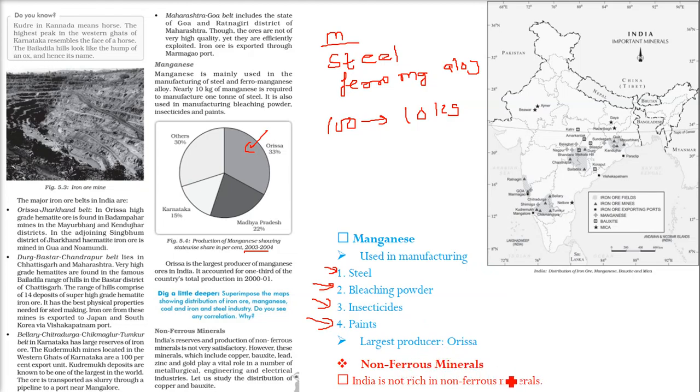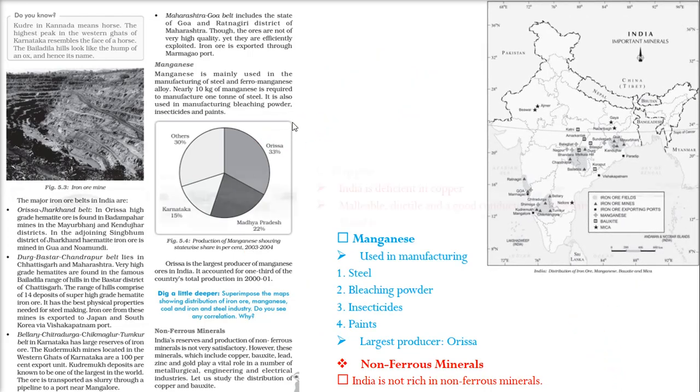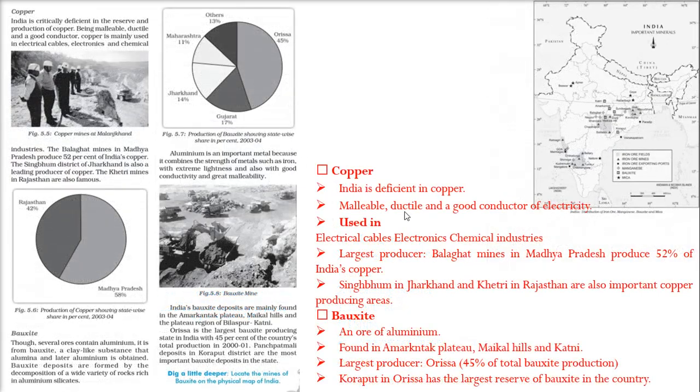Now coming to non-ferrous minerals. So India is not very rich. We are not very satisfied about the content of the non-ferrous minerals we have. These minerals, which include copper, bauxite, lead, zinc, and gold, play a very vital role in different metallurgical, engineering and electrical industries. So let us see about copper and bauxite.